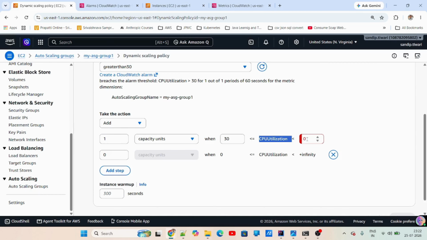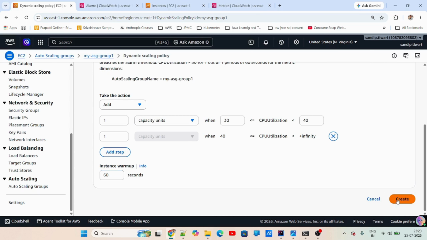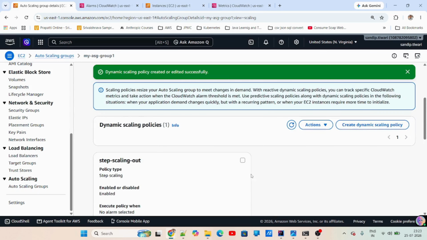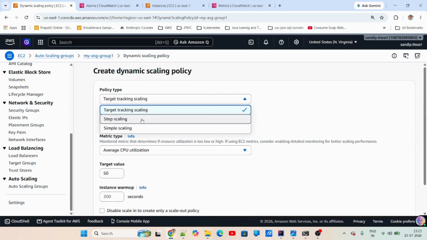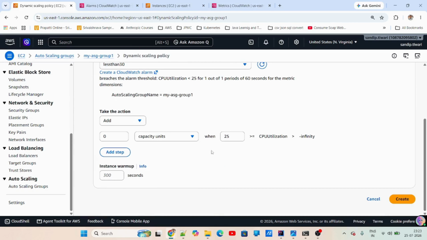Here I will just change it to 30 and 40. If CPU utilization is greater than or equal to 40, then I will simply add one more instance. So this is my scale out policy. I'll also create a scale in policy. Same as simple scaling, you are just adding two workflows here. That is, if it is between this and this range, then you do this, then you do that. So that's how it will work.